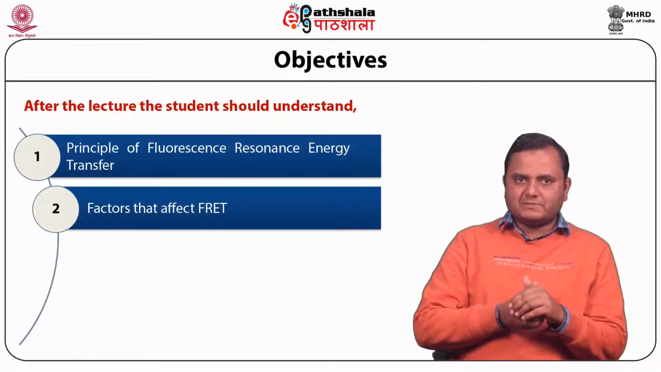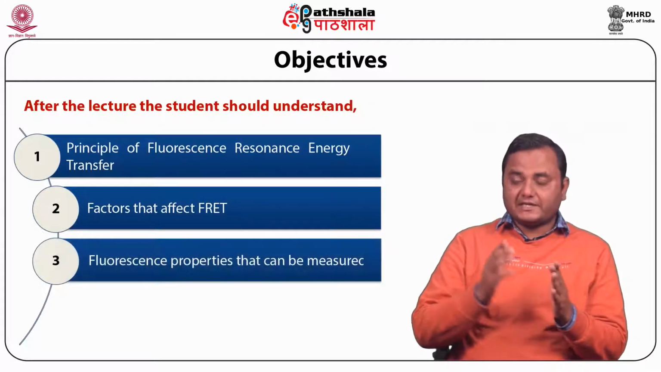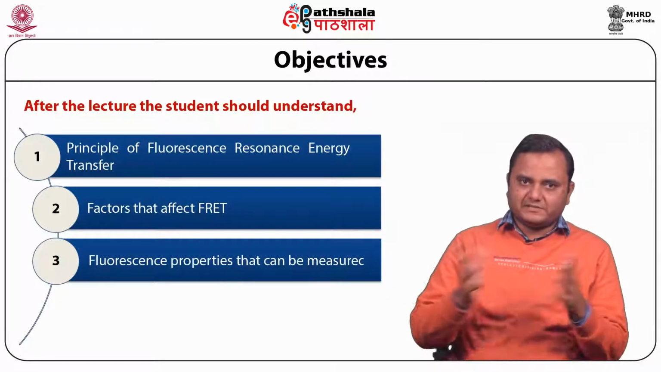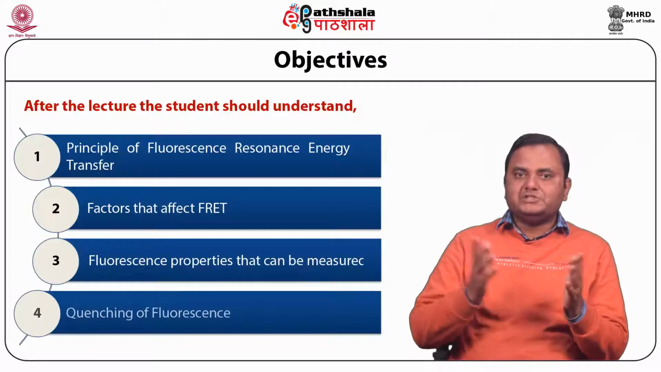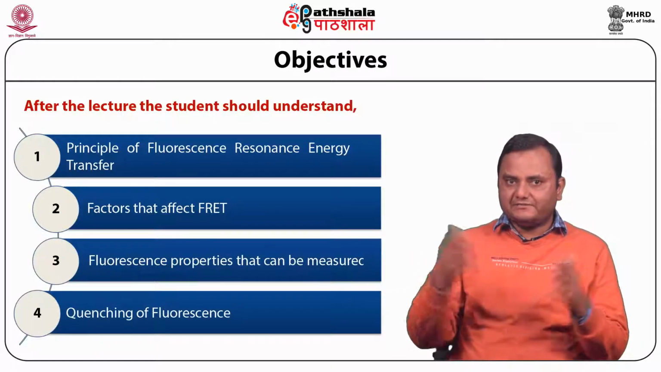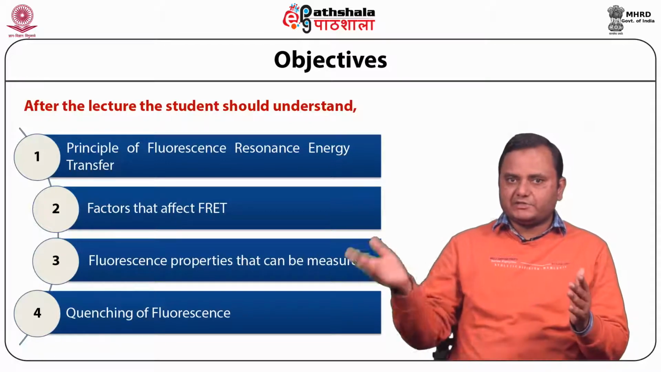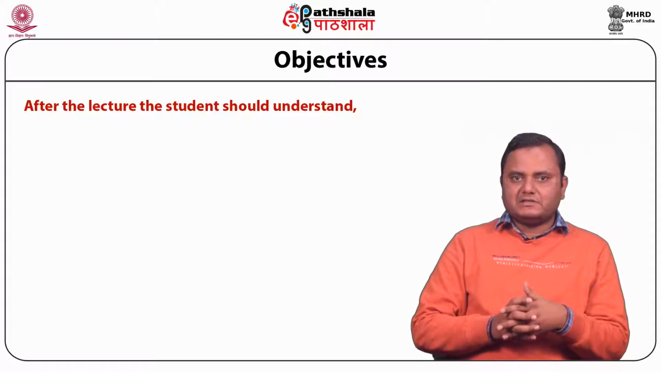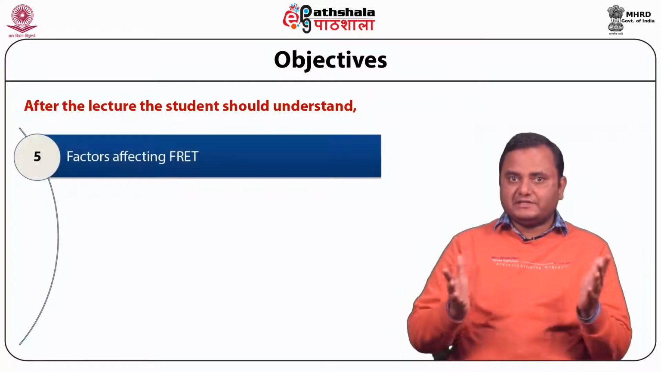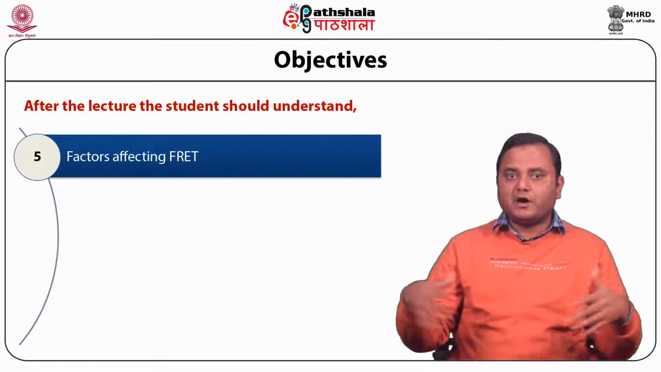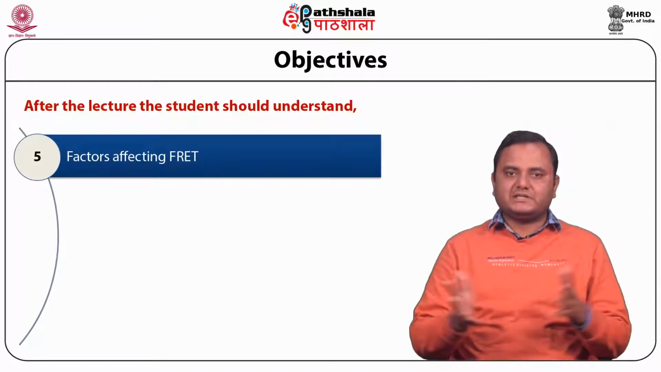Then we discuss the fluorescence properties that can be measured, what kind of information can be derived from FRET measurement. Then quenching of fluorescence, what factors cause the quenching, and the different types of quencher, like static quenching and dynamic quenching. And then we discuss the factors which increase the FRET, decrease the FRET, and the mechanisms affecting the FRET.